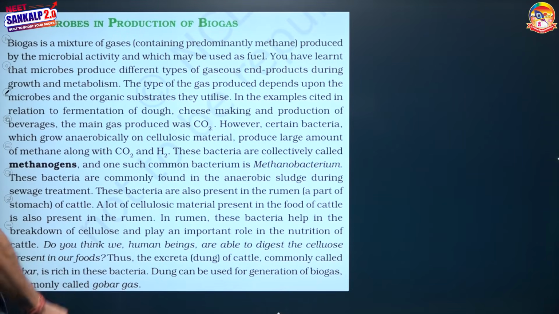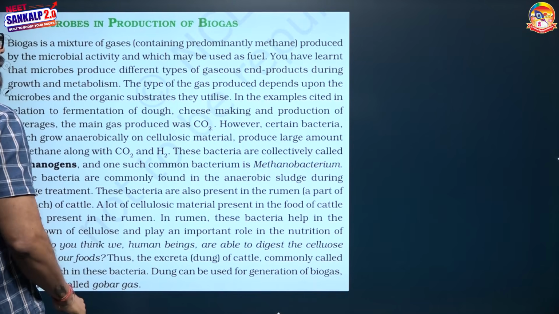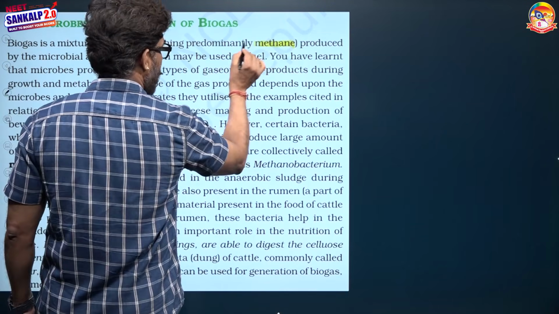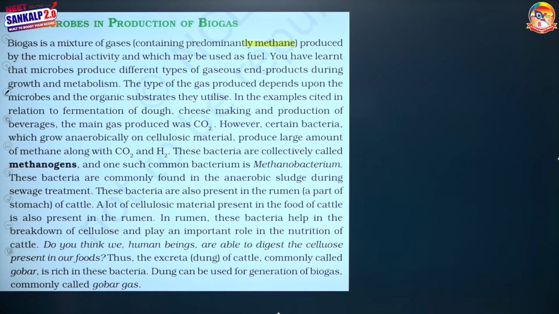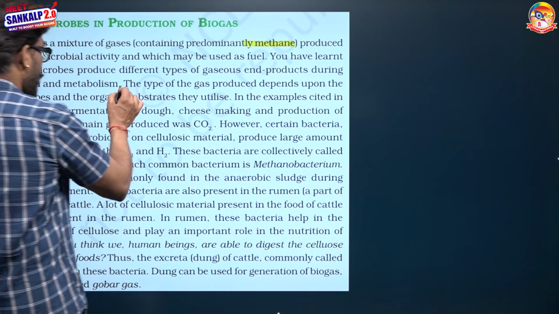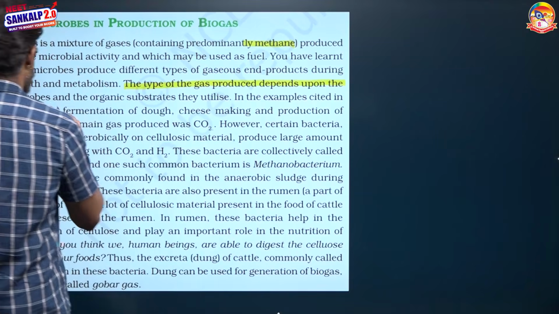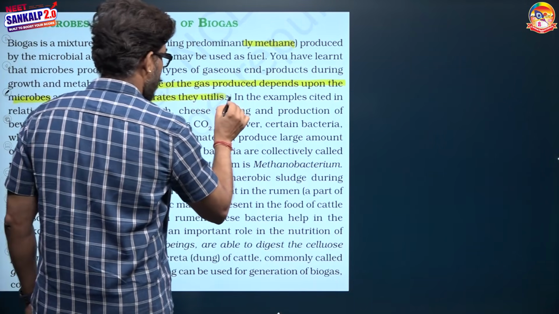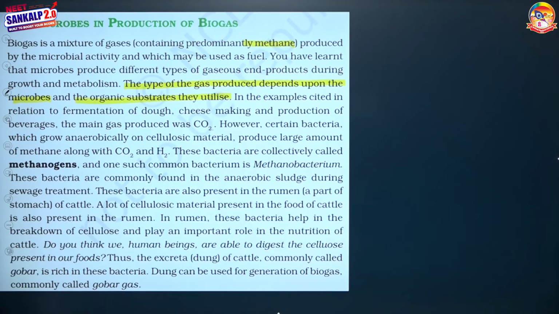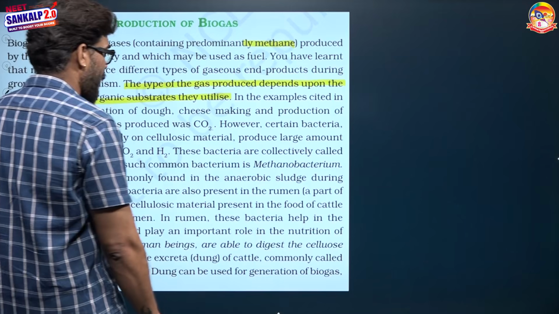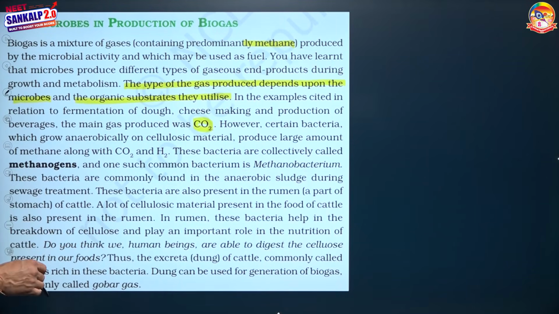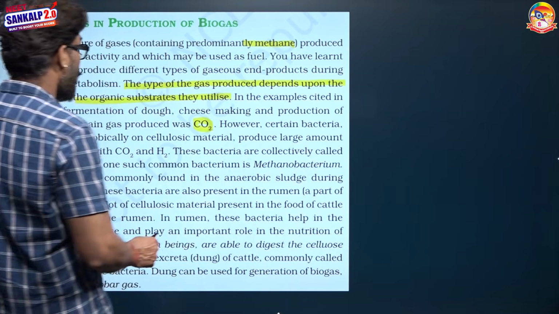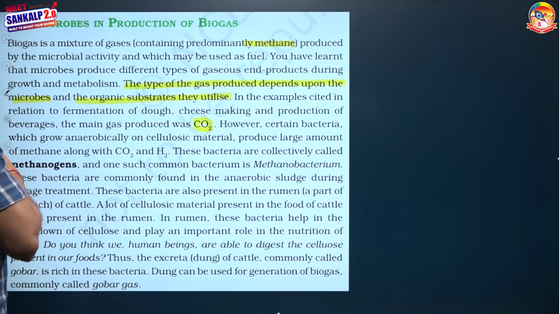Microbes in production of biogas. Biogas is a mixture of gases predominantly containing methane, produced by microbial activity, which may be used as a fuel. The type of gases produced during biogas production depends upon the microbes and the organic substrate that they utilize. In the examples cited in relation to the fermentation of dough, cheese making and production of beverages, the main gas was CO2. But during anaerobic breakdown of sludge, the biogas means methane and carbon dioxide.